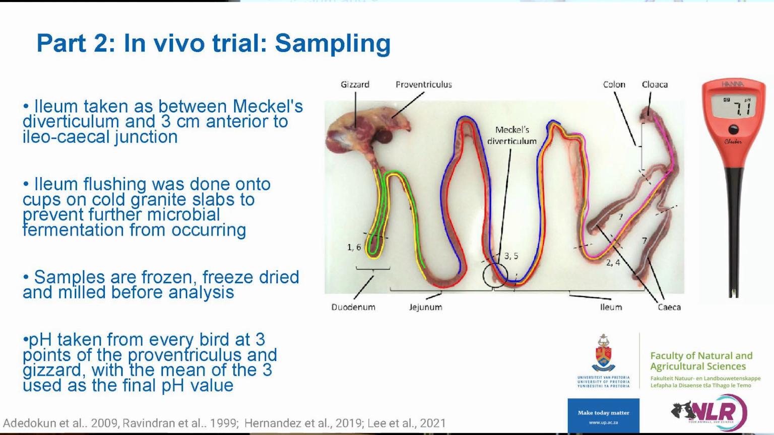For sampling, the ileum was taken as the distance between Meckel's diverticulum and 3 centimeters anterior to the ileocecal junction. Ileum flushing was done into cups onto ice-cold granite slabs in order to prevent any further microbial fermentation from occurring. The samples were then frozen, freeze-dried, and milled before analysis, with pH measurements taken at 3 points in each organ, with the mean of this taken as the final pH value.